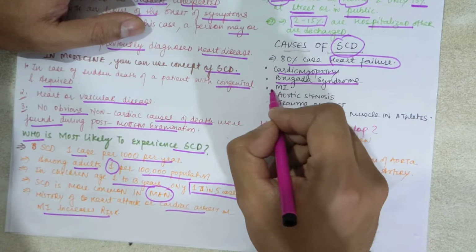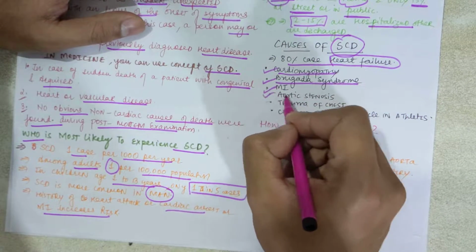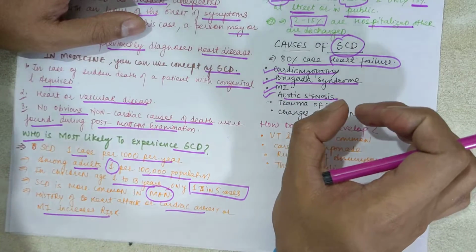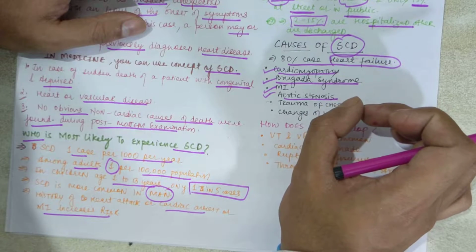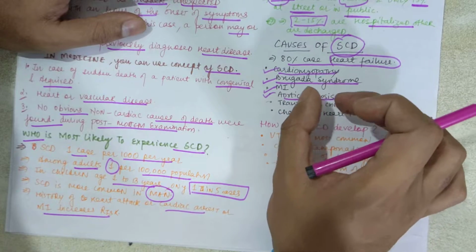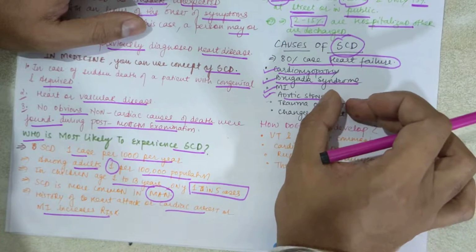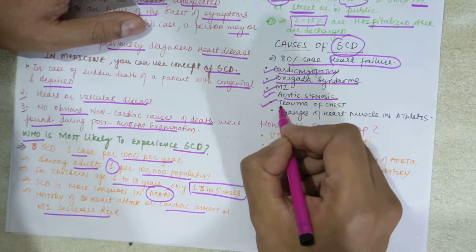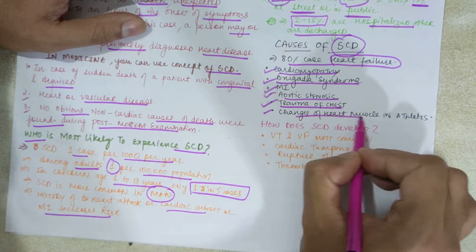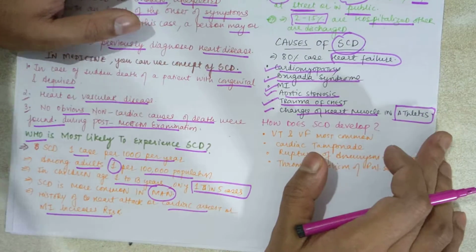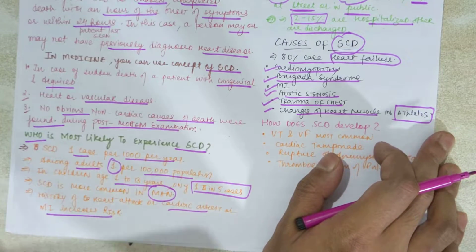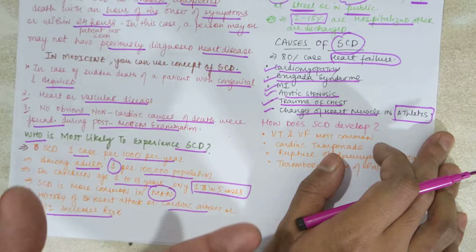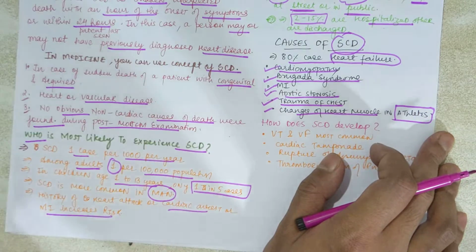And Brugada syndrome, that can lead to MI, as I told you. Aortic stenosis, due to the narrowing of your aortic valves. The valves will not be able to close or open properly due to the narrowing, so blood will be left in the other chambers. Due to that, there can be sudden cardiac death, or any chest injury, trauma, or changes of heart muscles in athletes. In a sports person, there are changes in the heart muscle due to major cardiac load, due to the cardiovascular activities. So they are more prone to sudden cardiac death.